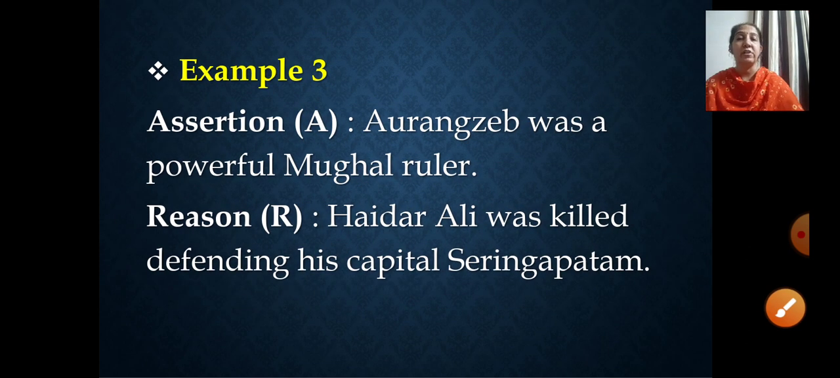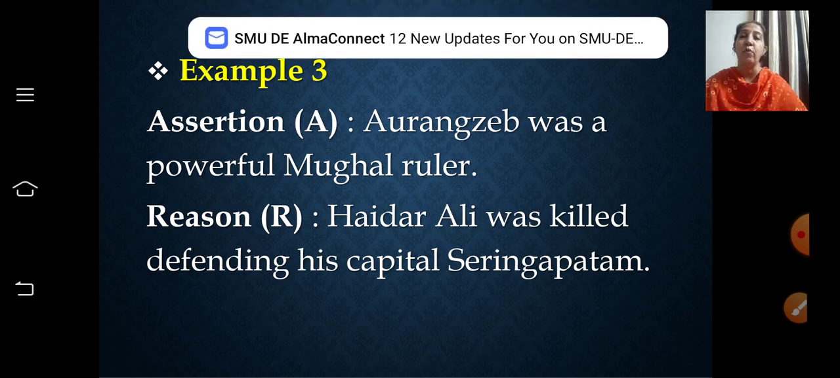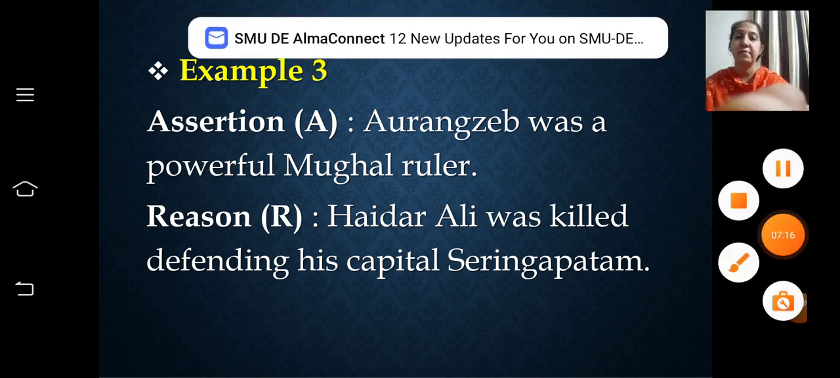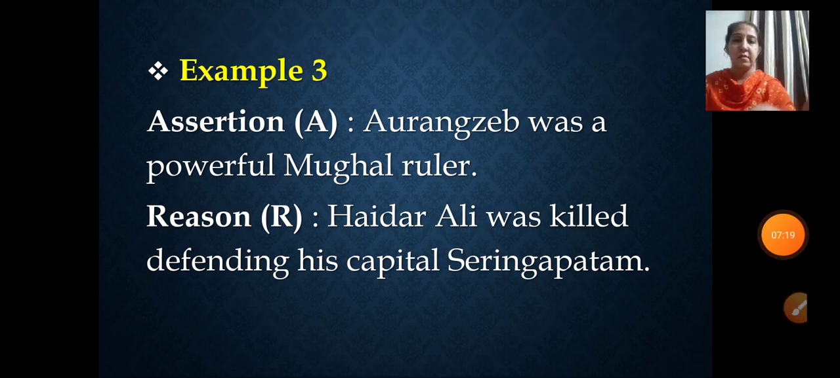Now let's move to the third example to make you understand it more clearly. Just understand the statements, that is assertion and reason, properly. You will be able to do it very well. Now see the third example, children, related to assertion and reason. Again the assertion, see the statement that has been given to you. Aurangzeb was a powerful Mughal ruler, right? Again the same statement has been repeated. Now see the reason here. Hyder Ali was killed defending his capital Seringapatam.